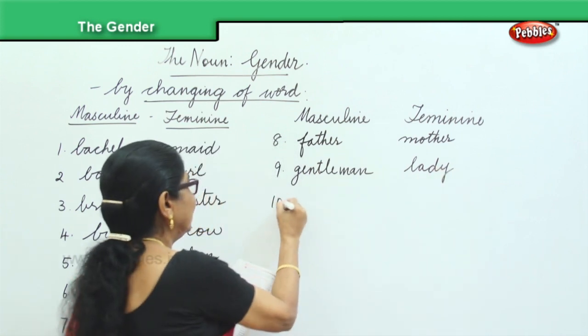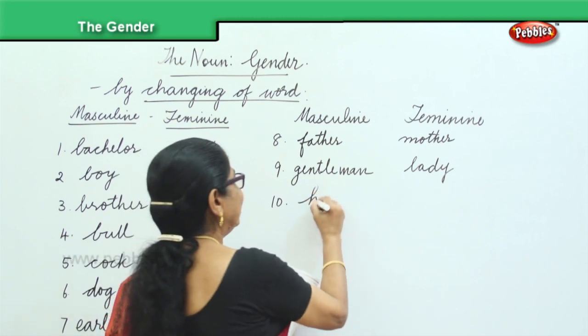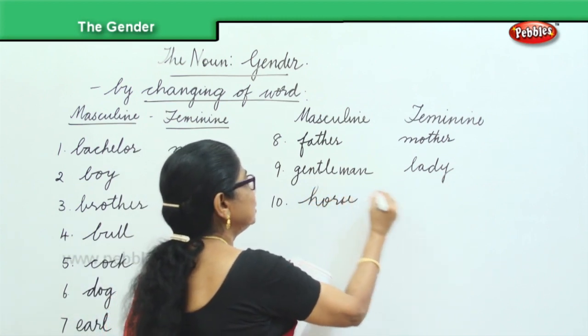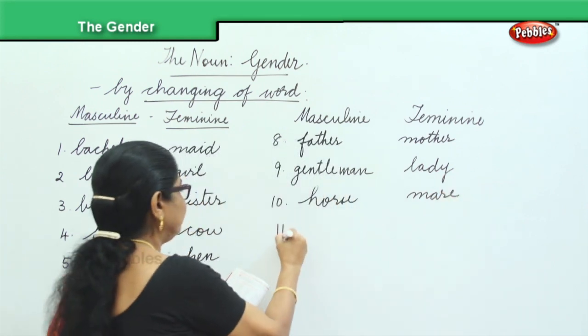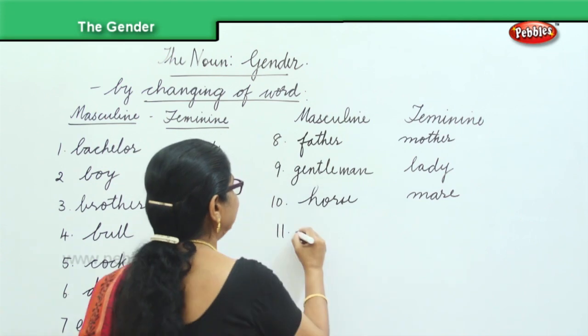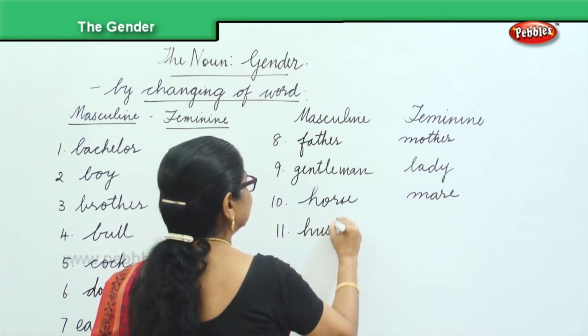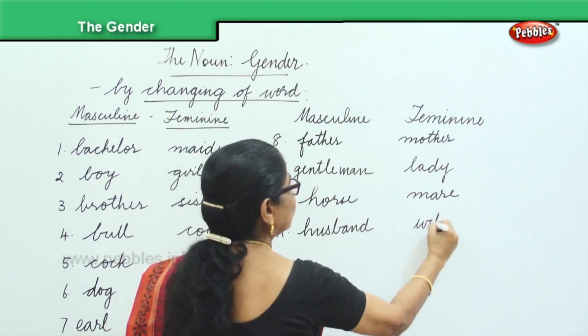Next, horse, mare. Then we have husband, wife. Husband, complete change, wife.